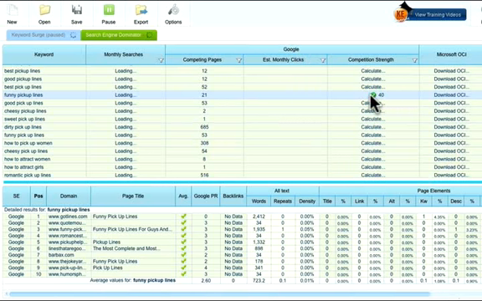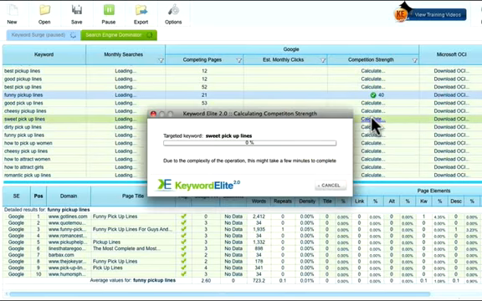And remember, guys, in my previous example, I showed you that they were around 30,000 as a phrase match. And even though there were a lot in broad match, I had to analyze it. So I would have had to go through every single site and make a decision, are they good? Here, I don't have to think, because that's the power of Keyword Elite. I just click that button, it tells me a number, which is good, a low number, and it gives me a check mark. Now I'm going to do it for the other one, sweet pickup lines. Click on that, calculate.